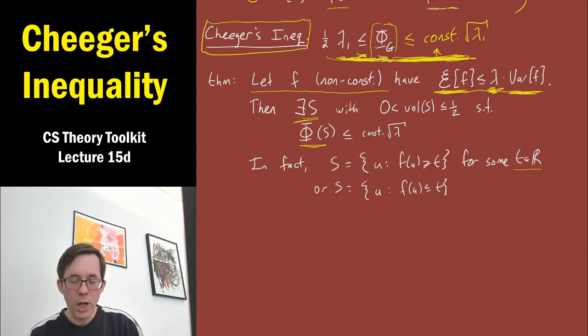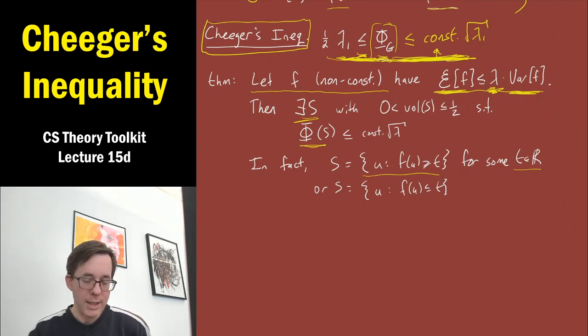And the theorem will show that there'll always be some value of t such that either this idea, taking all the vertices where f's value is at least t, or the opposite idea, taking all the vertices where f's value is at most t, one of these two, for one value of t, will give you a set of the desired small conductance.